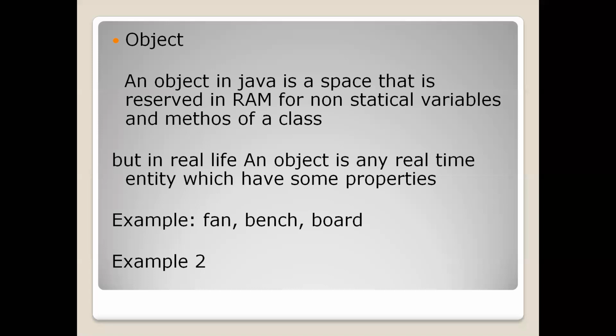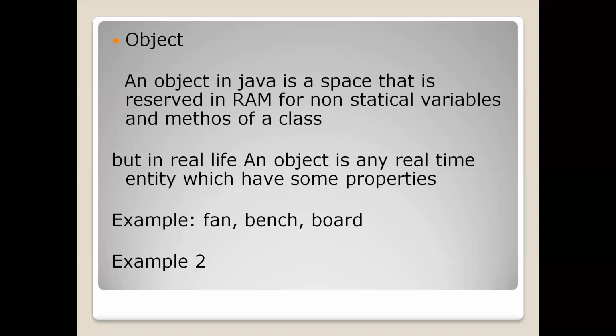right? But in Java, an object is some space in RAM, which is reserved in order to bring the non-static variables and non-static methods of a class. So why am I speaking about non-static variables and non-static methods? Because if there is the static keyword before a variable or a method, that static variable or static method is directly moved into the RAM for execution.